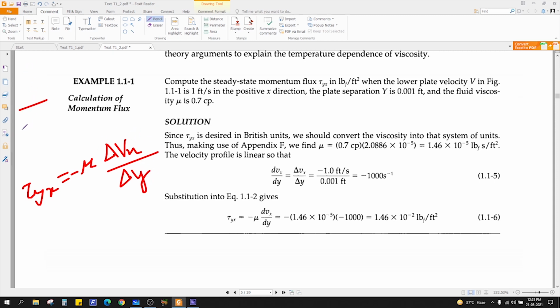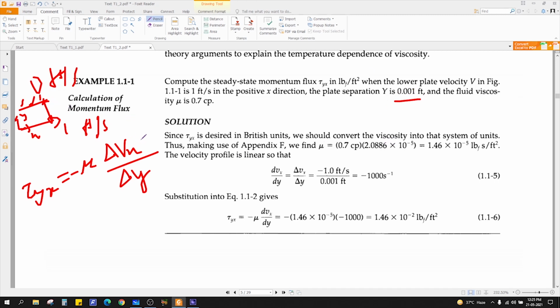So earlier, what was the coordinate system? This was your x, this was your y. Now what is the lower plate velocity? It is given as 1 feet per second, right? And what will be the velocity here? It will be 0 feet per second because this is a fixed wall. And what is the distance between these two? That is 0.001 feet.